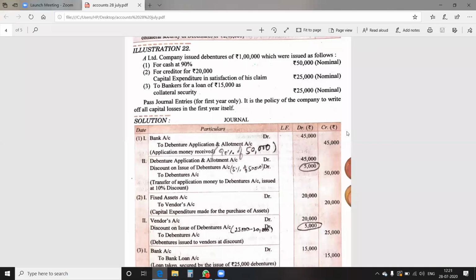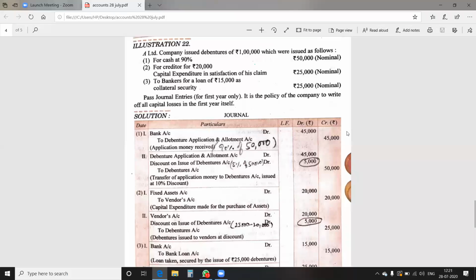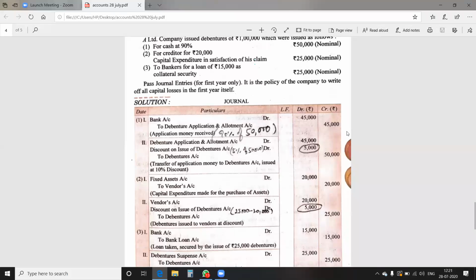In the first point, it is for cash at 90%. It means the debentures are issued at its 90% value. What does it mean? It means 10% less value is there. Debentures are issued at discount. So what will be the amount received by the company at the time of application? It will be 90% of 50,000.